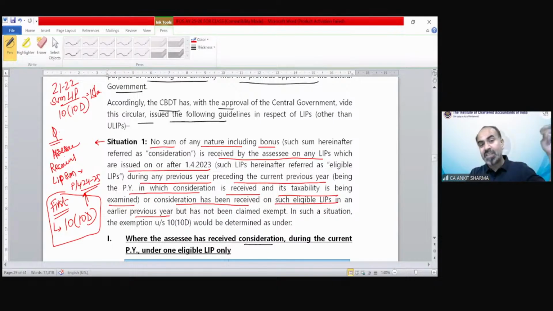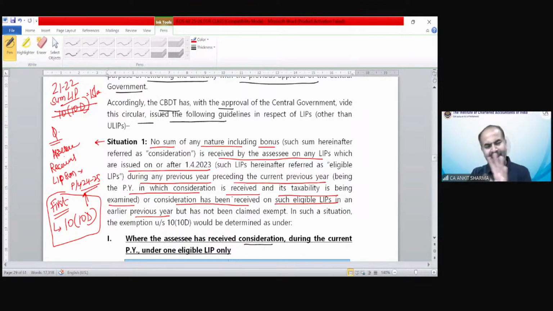Even if you have received compensation in an earlier year, but you are not able to claim exemption under section 10(10D), then that is also situation number 1. Situation 1 will be there until you did not claim section 10(10D) exemption earlier. If you have already claimed section 10(10D) exemption earlier, then situation number 2 will be applicable.